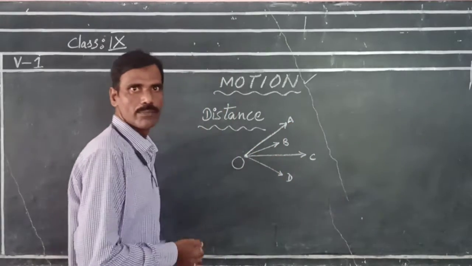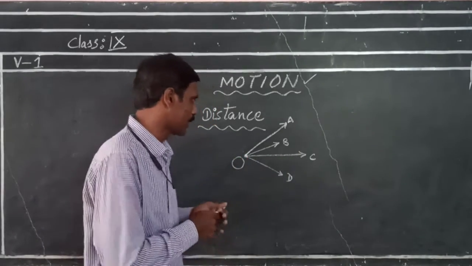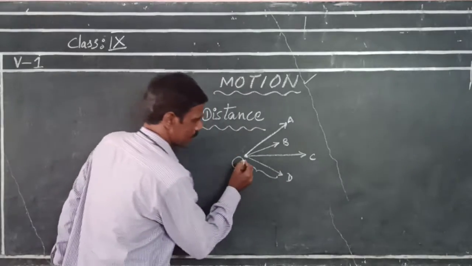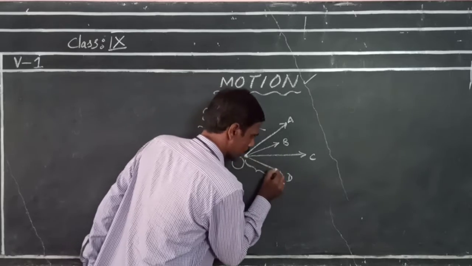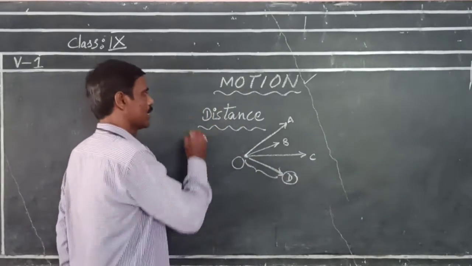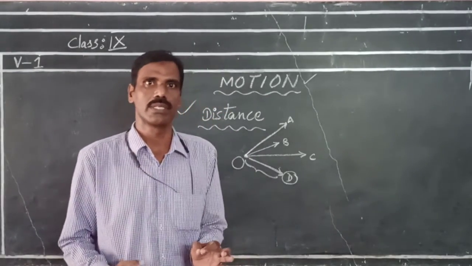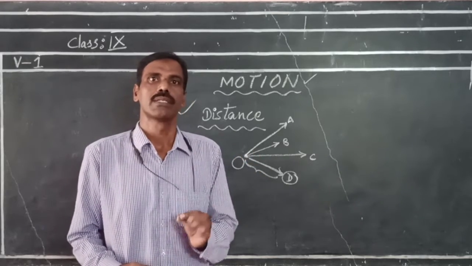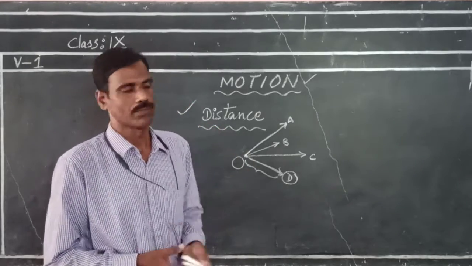The change of position means they covered some length, or say they traveled some length. The total length traveled by an object is distance. Distance is nothing but the length of the path traveled by an object with respect to time.